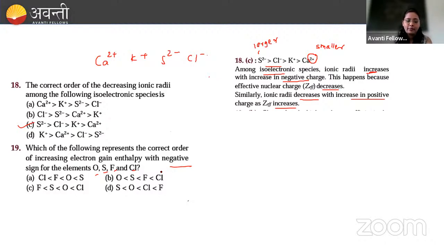Yes, electron gain enthalpy. Oxygen, sulfur, fluorine and chlorine. Option A, Sushant. Okay, let's talk about this, right, Sushant? When we talk about the electron gain enthalpy, chlorine atom has the highest electron affinity in the periodic table among these elements, even though fluorine, being the member of group 17, has higher electron gain enthalpy than sulfur, which belongs to group 16.